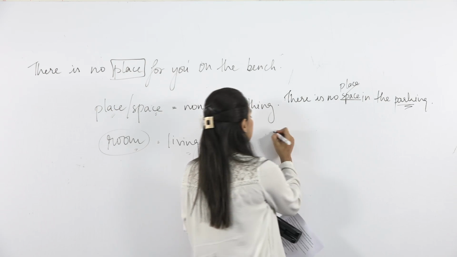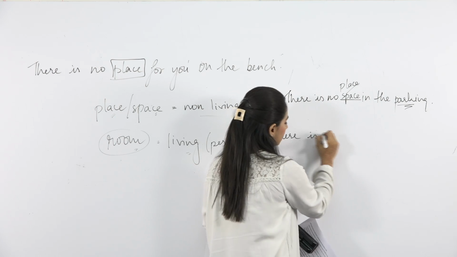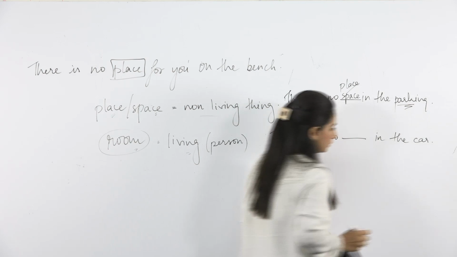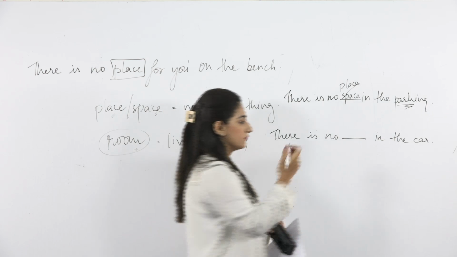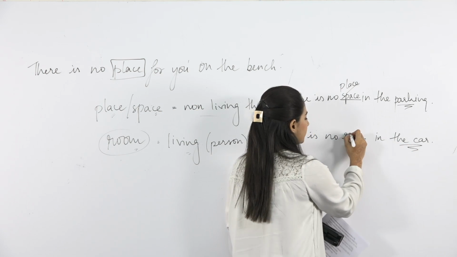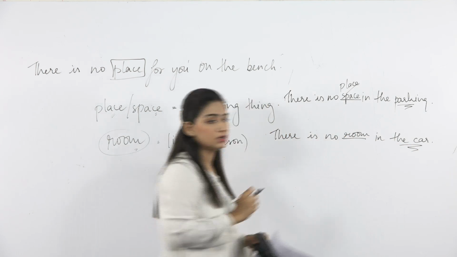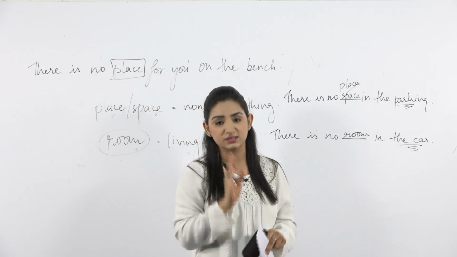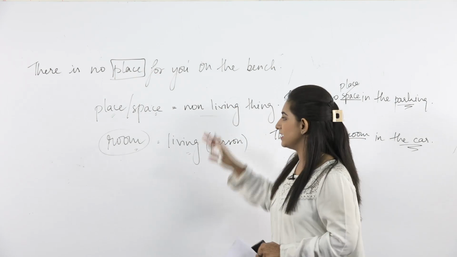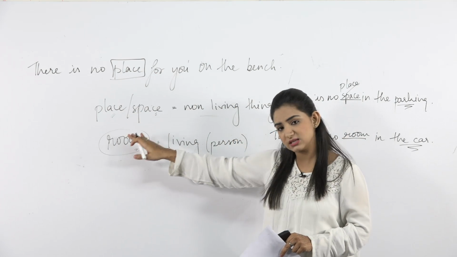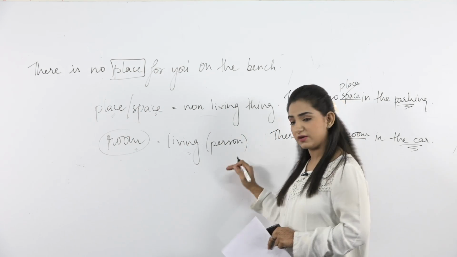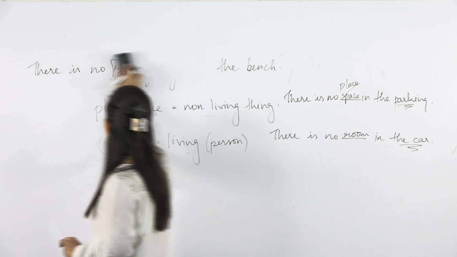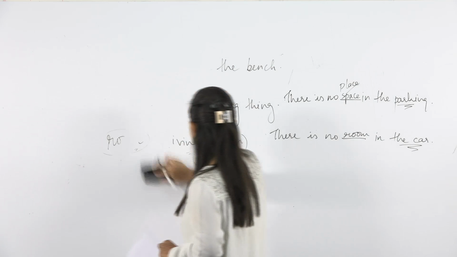If I tell you there is no dash in the car, so car is used for whom? For a person. In that case we'll use there is no room in the car. I know this sentence might sound absurd, but this is correct. So when we have a non-living thing, we'll place place or space. If we have a living being, we'll place room here. Fine. Now let's move to the next sentence.